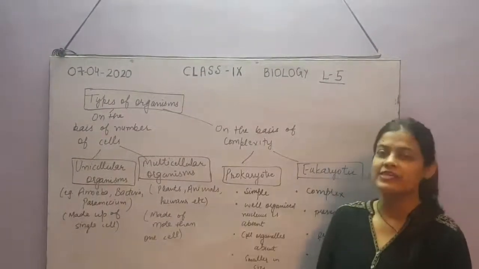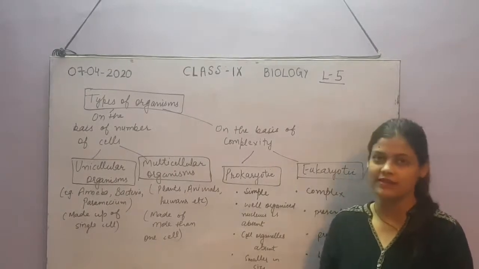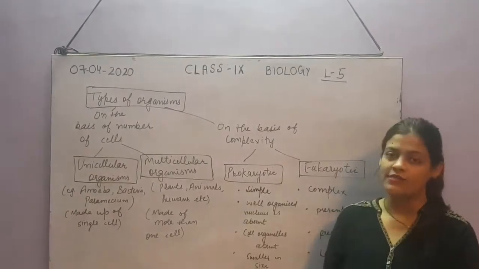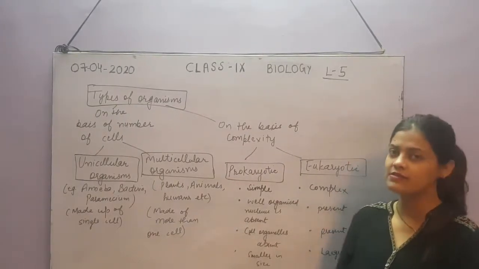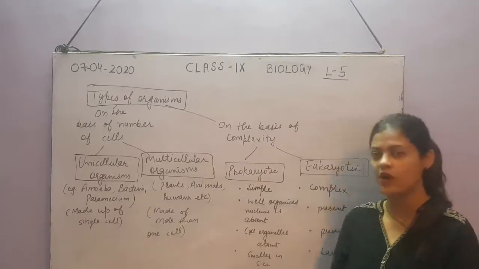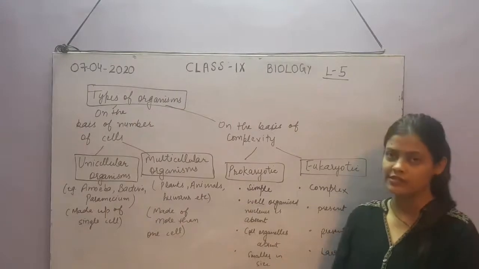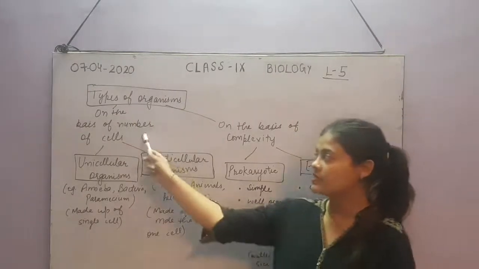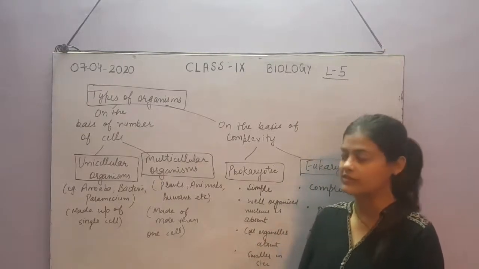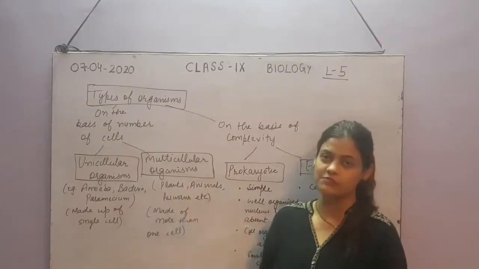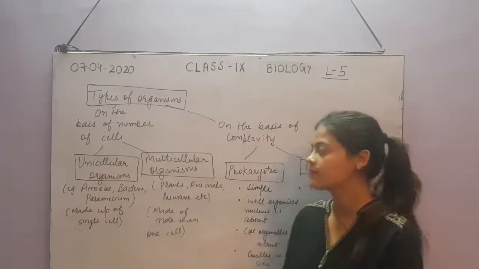Okay, let's start with the next topic. As we have discussed the discovery of the cell, now let's see, as I told you, every organism is made up of cells, either simple unicellular or multicellular. On the basis of the number of cells present in the organism, there are two types: unicellular organisms and multicellular organisms.